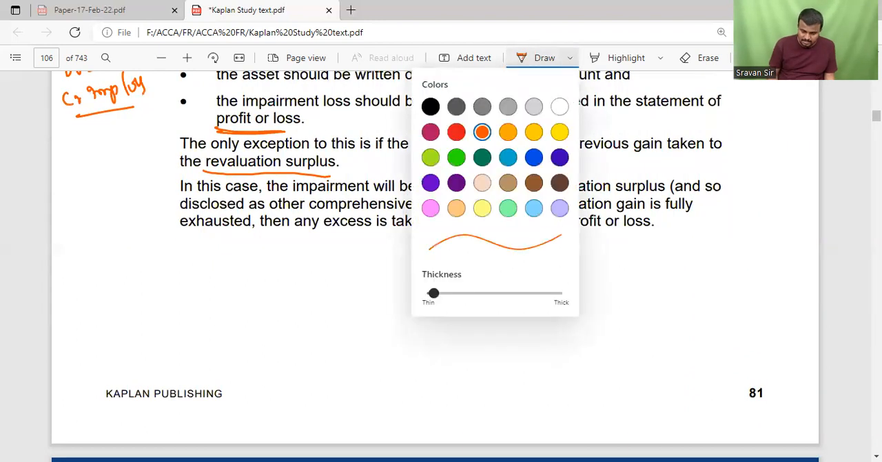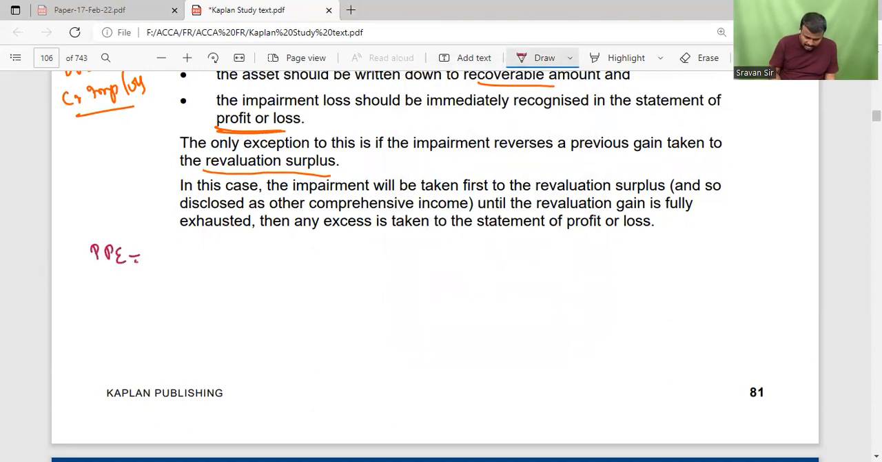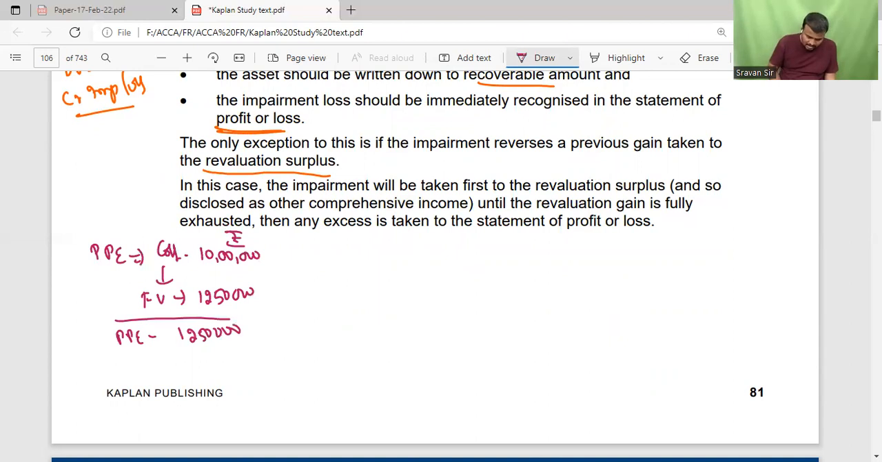So what is the meaning of that? For example, some property, plant and equipment is there and its cost is around 10 lakhs. Here some revaluation happened. Fair value of the asset is 12,50,000. Then in the balance sheet, under PPE we show 12,50,000 and under equity revaluation surplus, we create 2,50,000.